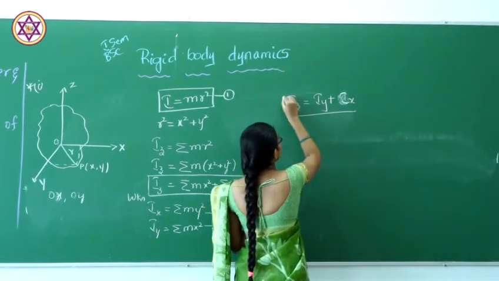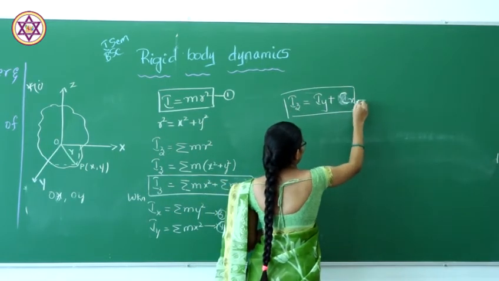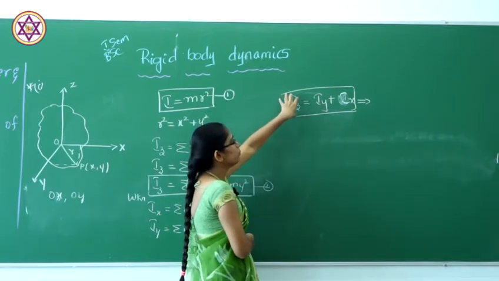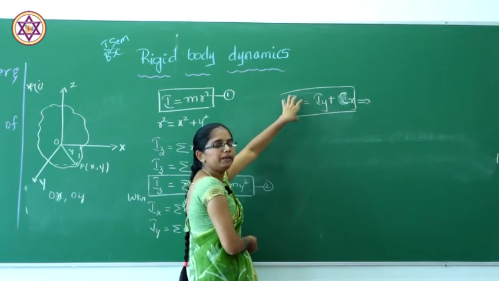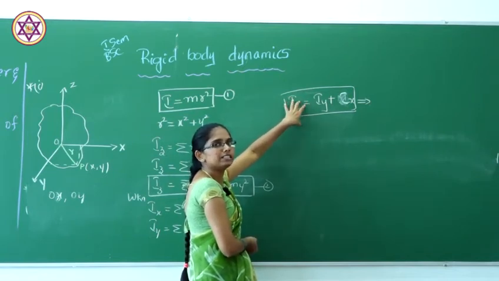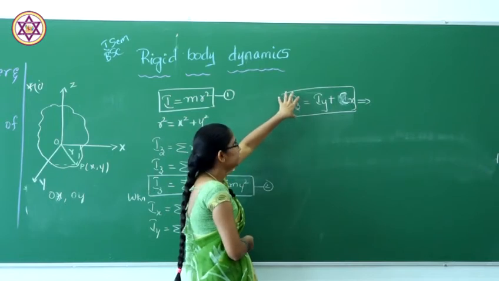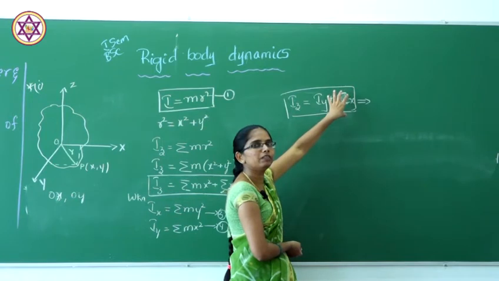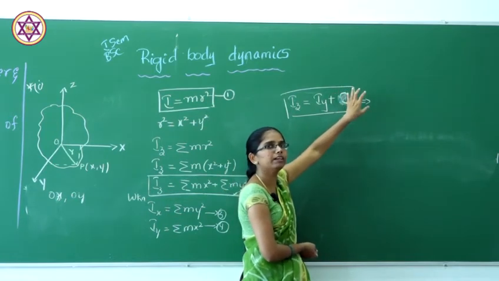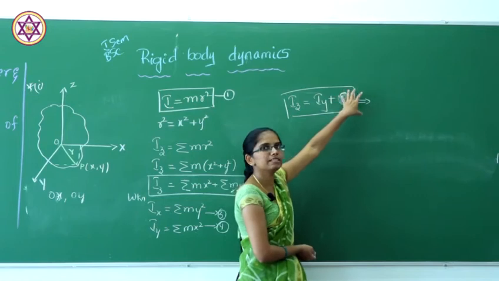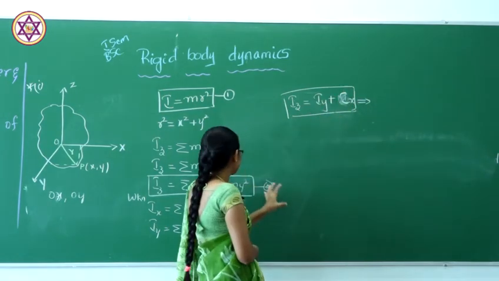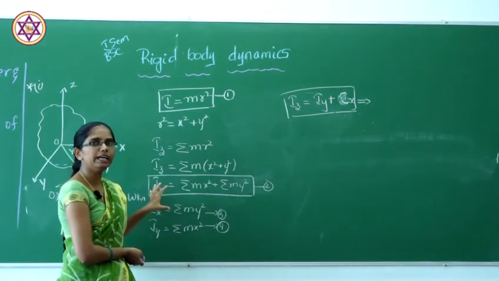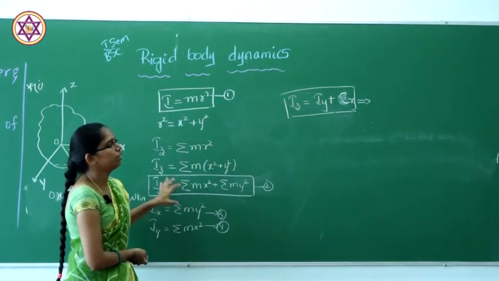So this will be the statement of the moment of inertia of a plane, perpendicular axis theorem. That means the moment of inertia about an axis which is always perpendicular to the plane will be equal to the sum of the moments of inertia about two mutually perpendicular axes, that is Iy plus Ix. This is the statement of the perpendicular axis theorem for the moment of inertia of a plane.